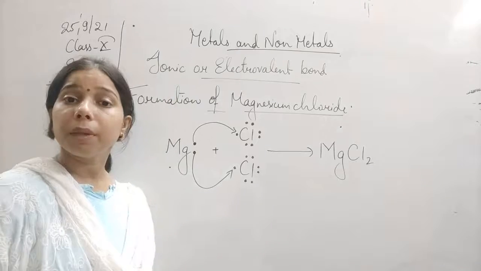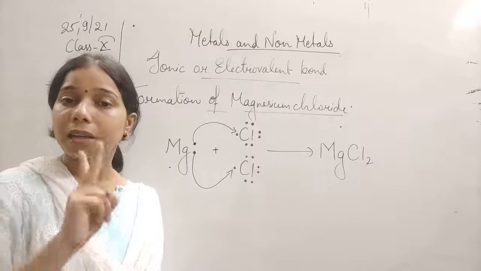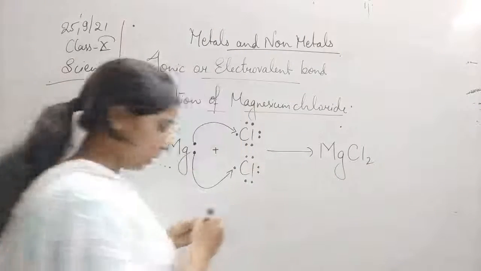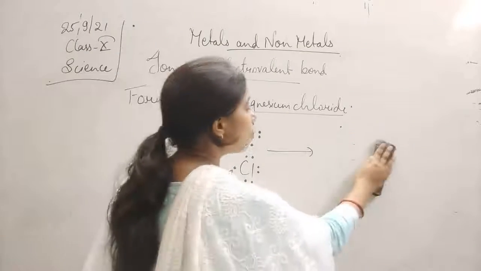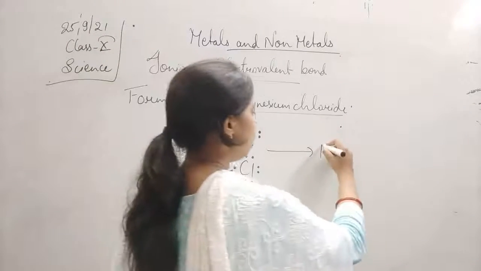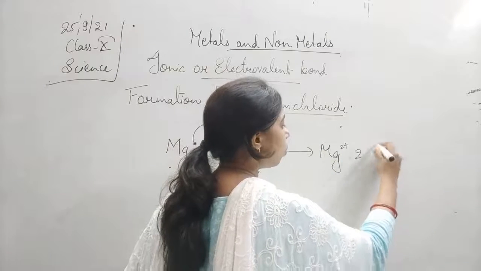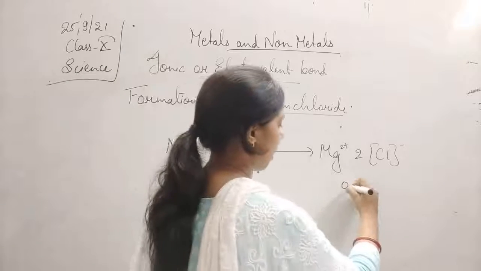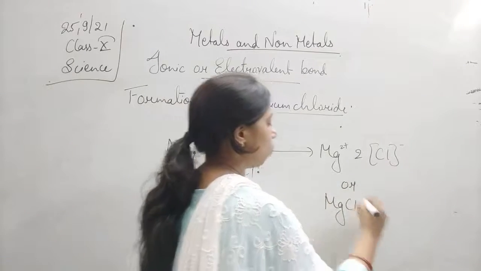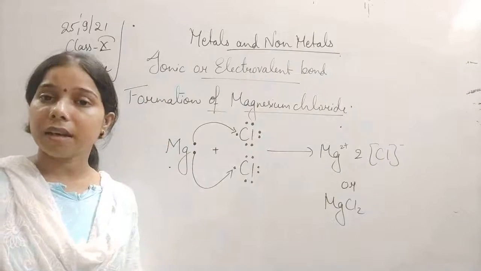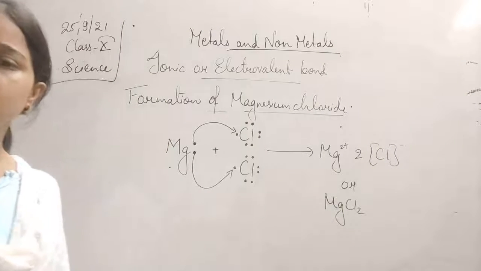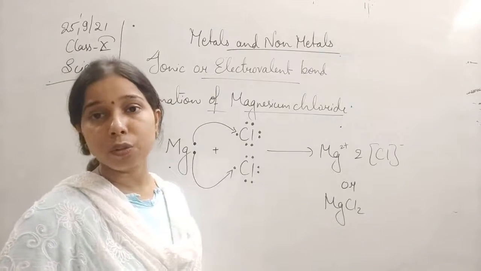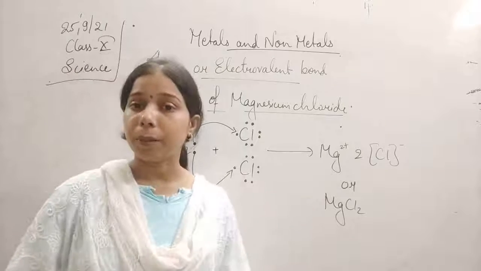Why MgCl2? Because we have taken 1 magnesium and 2 chlorine, that's why the formula is MgCl2. We can simply write it as Mg2 positive, 2Cl negative, or as MgCl2. So you have seen this is an ionic bond. Here complete transfer of the electron occurs, students, and that's why it is an ionic bond.